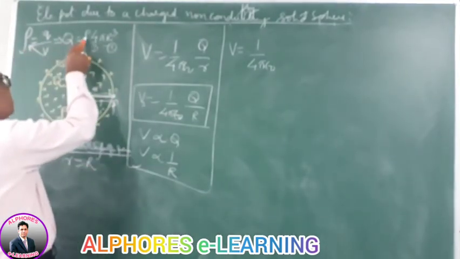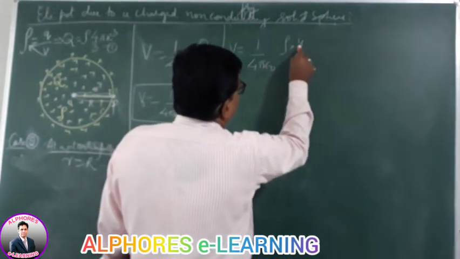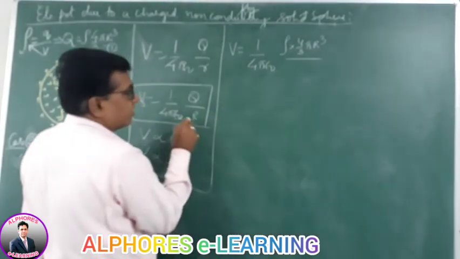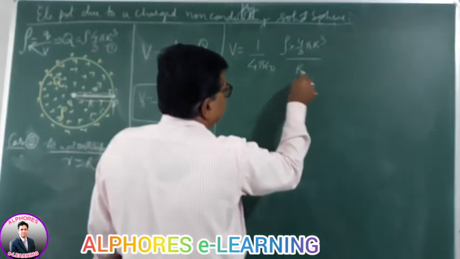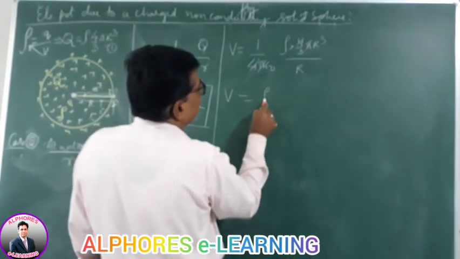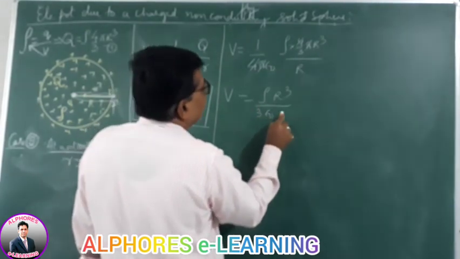Substituting into Q, the charge is rho into 4 by 3 pi capital R cube, so rho into 4 by 3 pi capital R cube by R. The 4 pi cancels, so V is equal to rho R cube by 3 epsilon naught R.